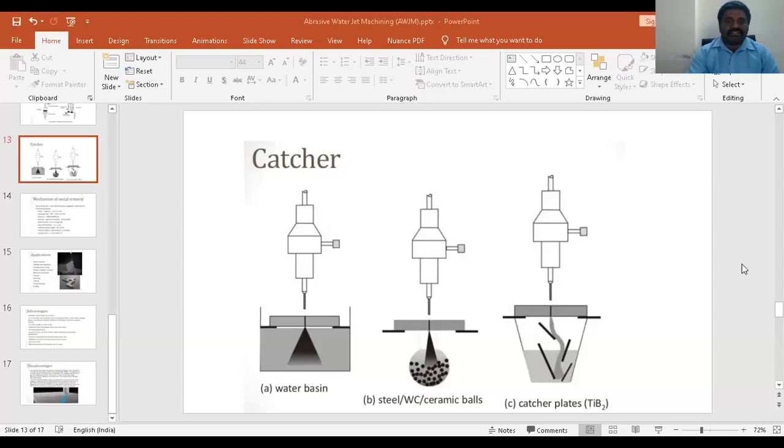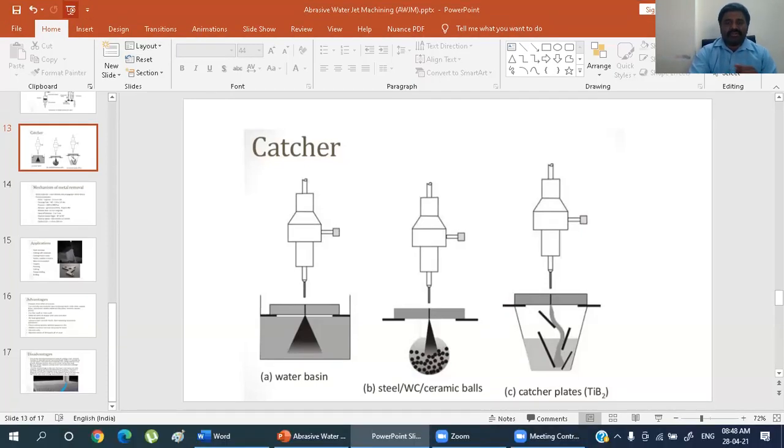Today we are going to discuss the last topic of our first unit, abrasive jet machining. We have already discussed water jet machining, and here it is almost equal. We are just giving some special attachment to the water jet machining, and we get abrasive jet machining. Both concepts are the same: water jet machining and abrasive water jet machining.